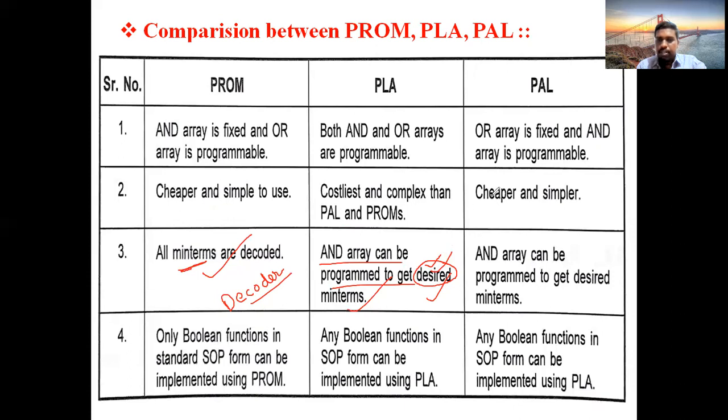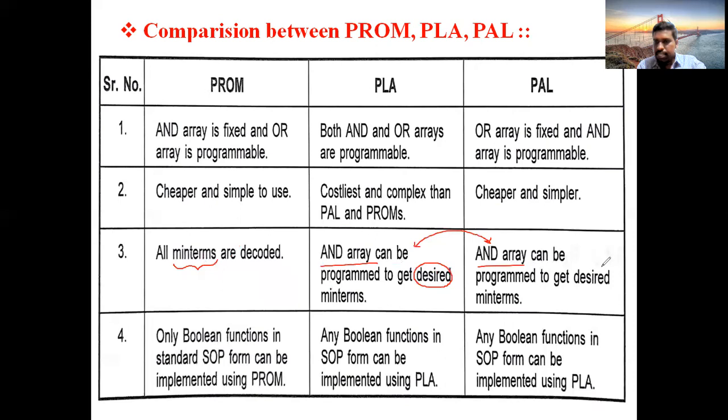Next, here also the AND array can be programmed to get the desired terms. Clear? In the case of the minterm concept, these two are the same, PLA and PAL. This AND array will help these two get the desired minterms.